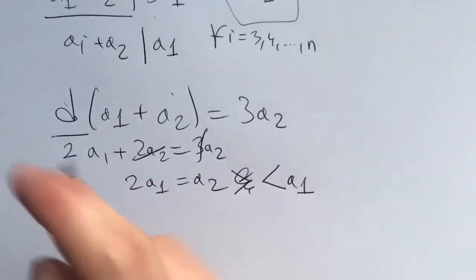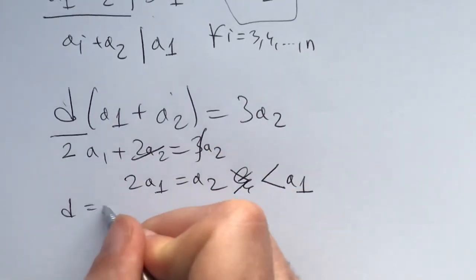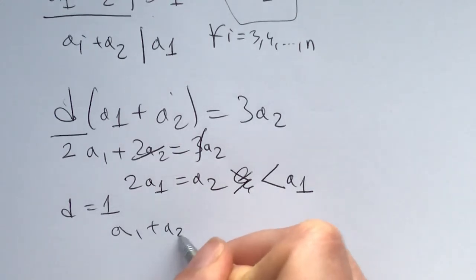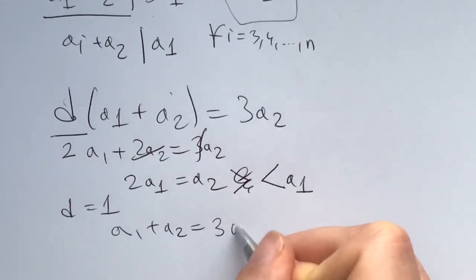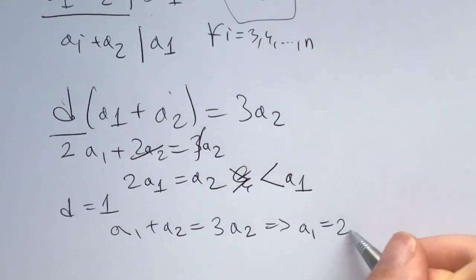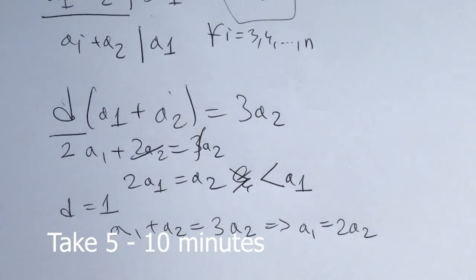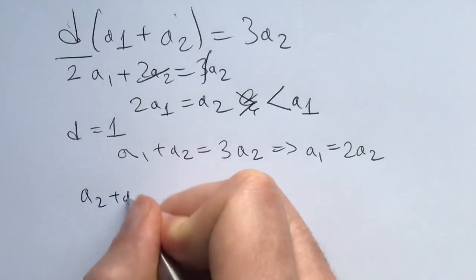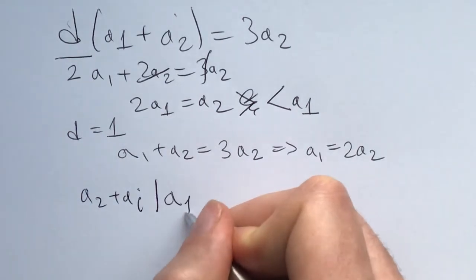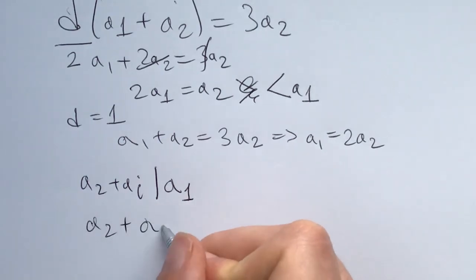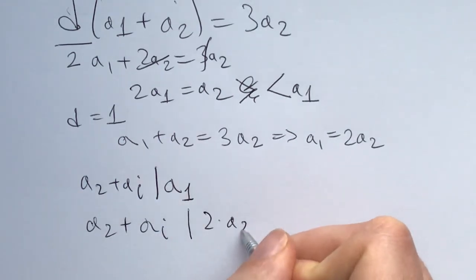So that means that this would imply d equaling 1, and with that a1 plus a2 would be equal to 3a2, which would imply that a1 is equal to 2a2. Now take 5 to 10 minutes to figure out the next step, and the next step is, now we know that from a2 plus ai divides a1, we can rewrite this as a2 plus ai divides 2 times a2.